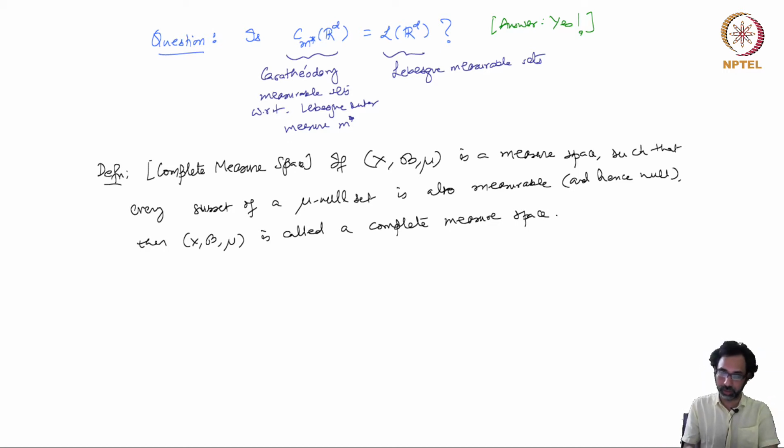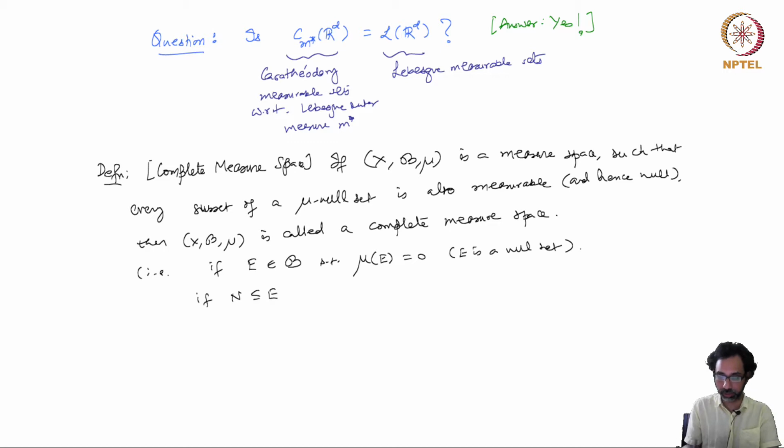So this is to say that if E is an element of the sigma algebra B such that mu(E) is 0, so E is a null set, and if N is a subset of E, then this should imply that N belongs to B and mu(N) is also equal to 0.